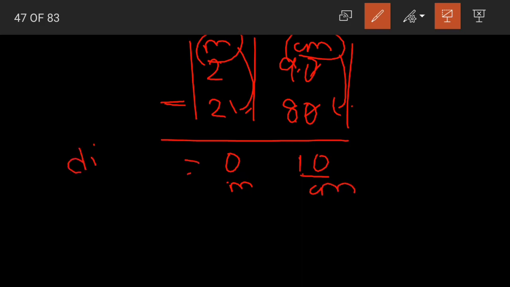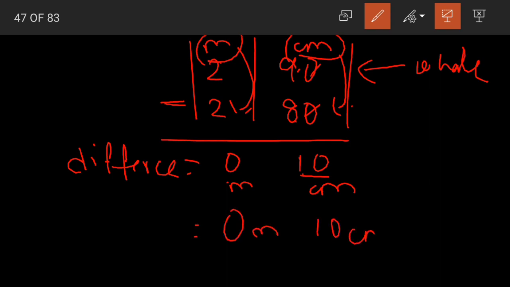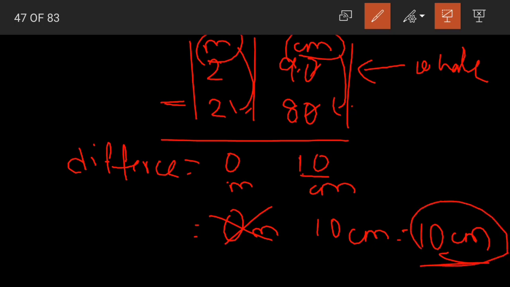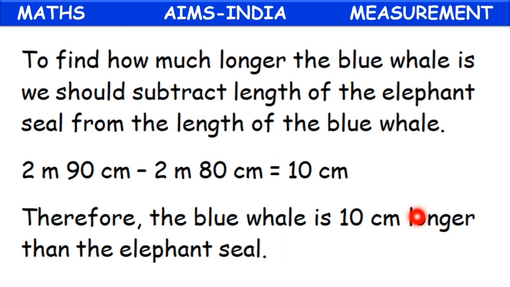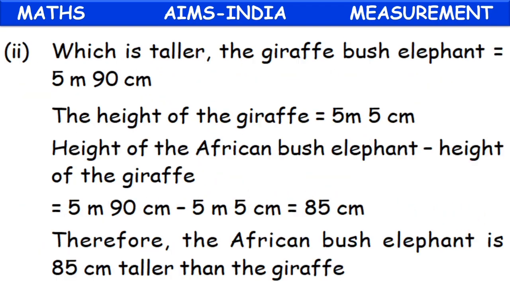So what is the difference, or how long is our blue whale? Our whale is the longer animal here, right? It is having more length. So how long is the blue whale than the elephant seal? It is 0 meters 10 centimeters, which is nothing but 10 centimeters. Yes, we are having nothing in meters. So directly we can say that the blue whale is 10 centimeters longer than our elephant seal. See here, therefore the blue whale is 10 centimeters longer than the elephant seal.